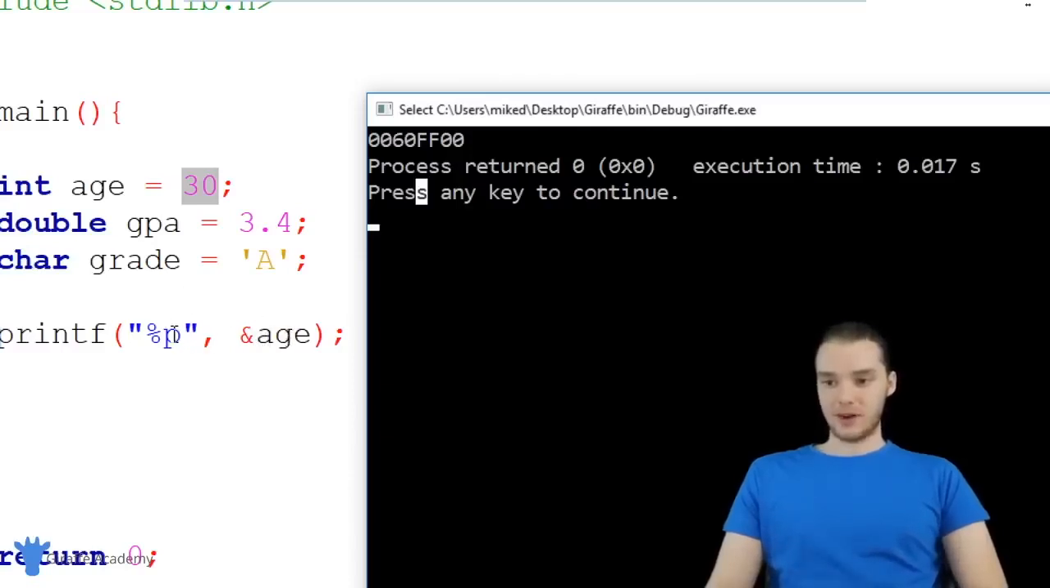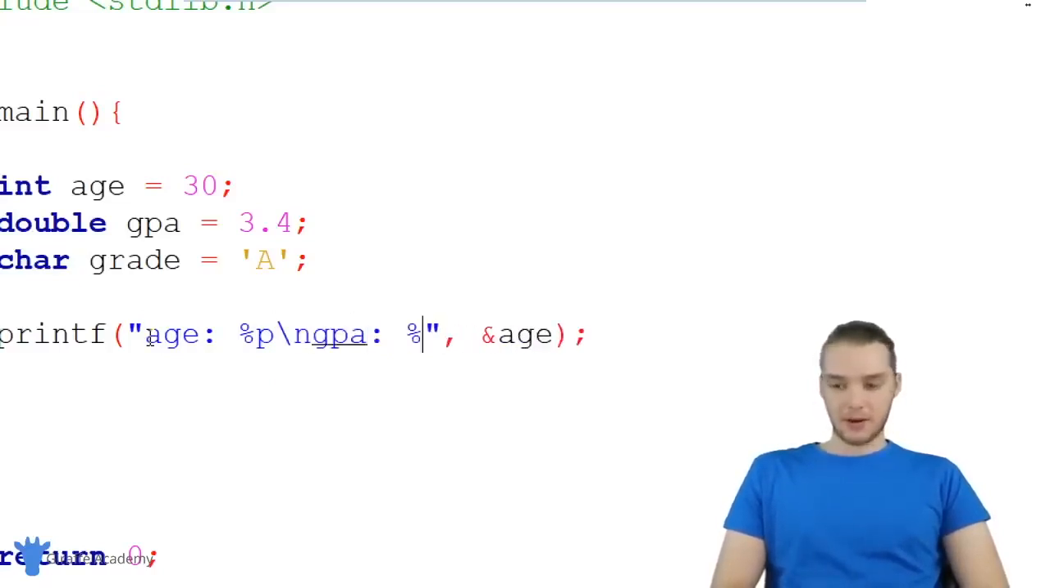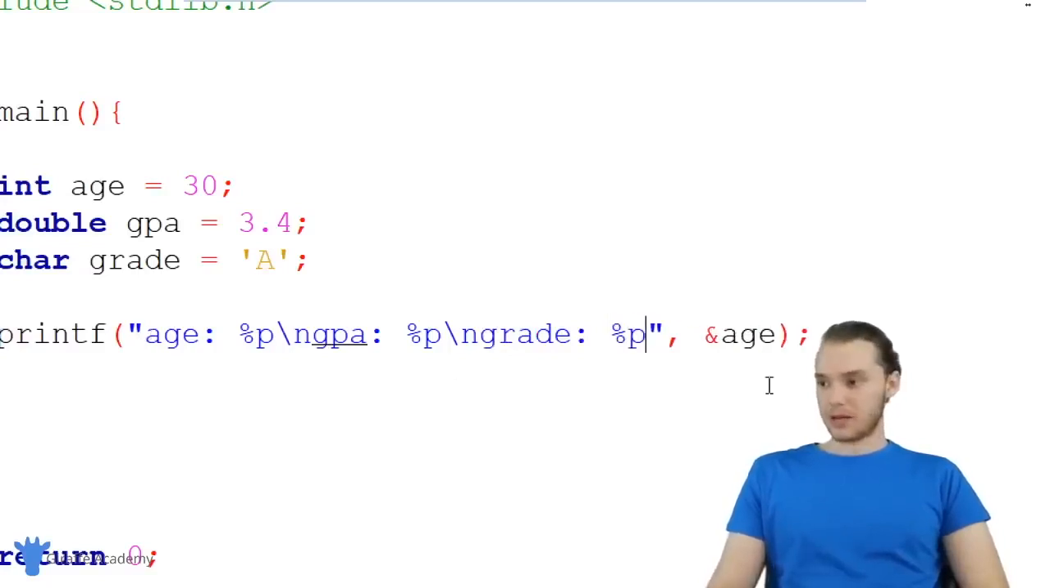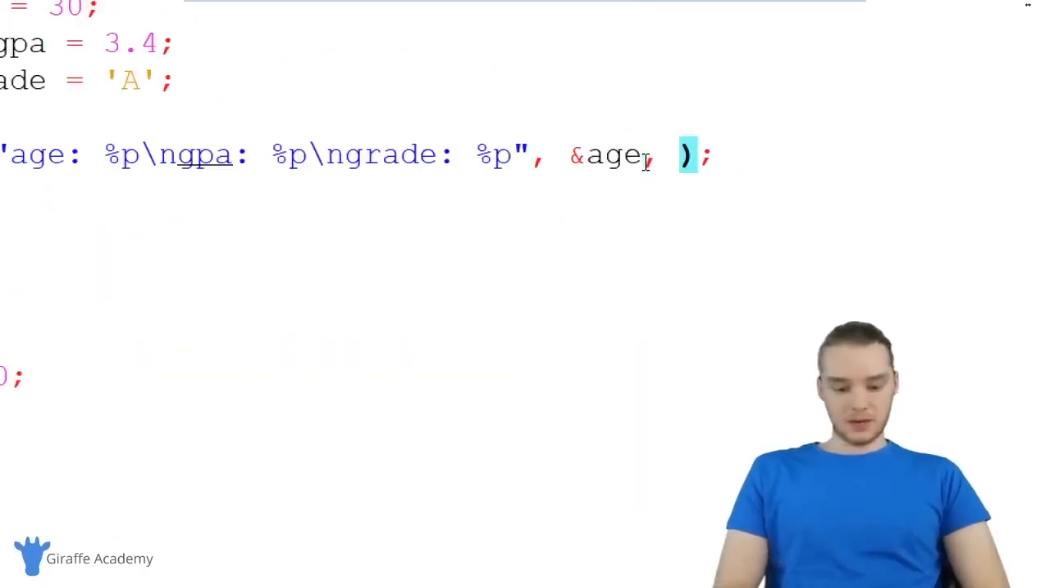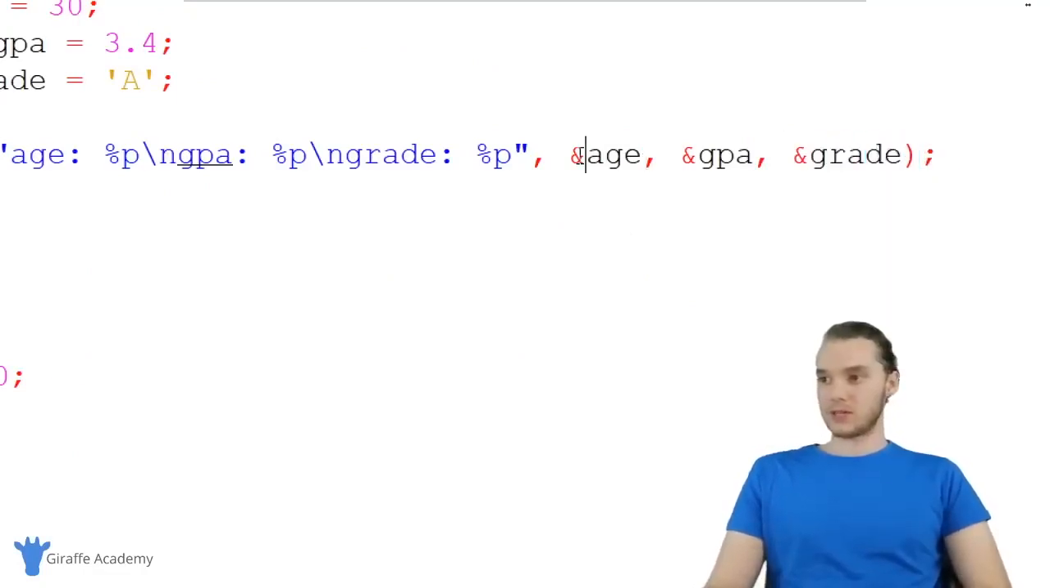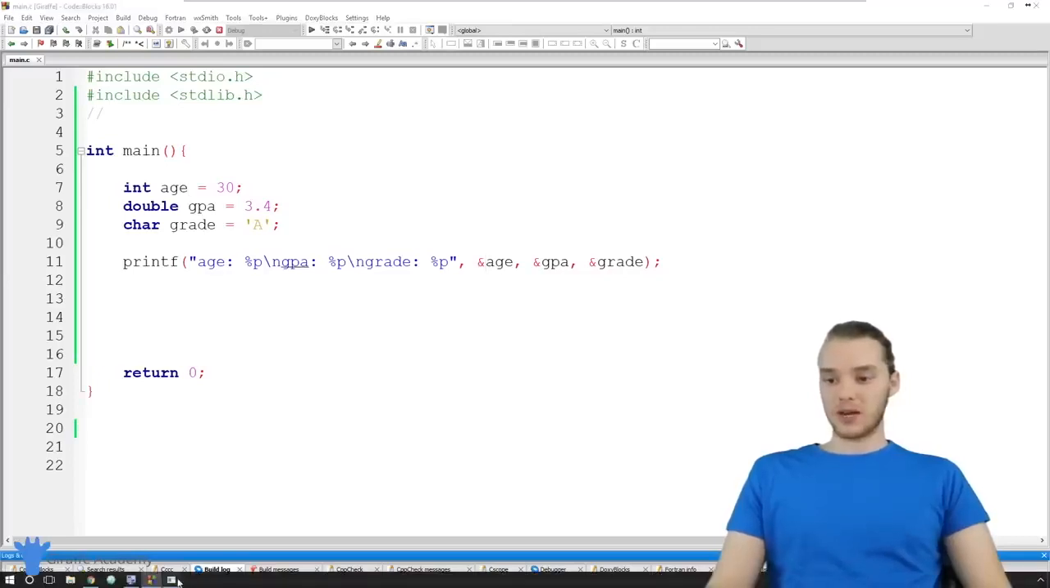I could do the same thing for these other variables. So why don't I format this a little bit? I'm going to say here age, and then I'm going to make a new line, and we're just going to say GPA. And again, I'm going to print out another one of these addresses, and we'll do one for grade, and we'll print out the address. So now I can just come over here and modify this a little bit. So I can just say GPA and grade. And you'll notice for each of these, I'm using this ampersand before I type out the name of the variable.